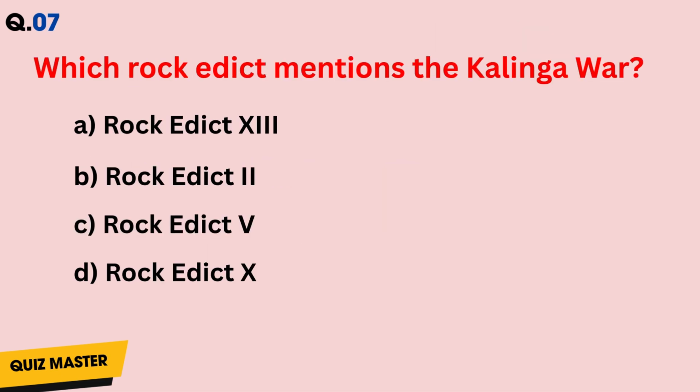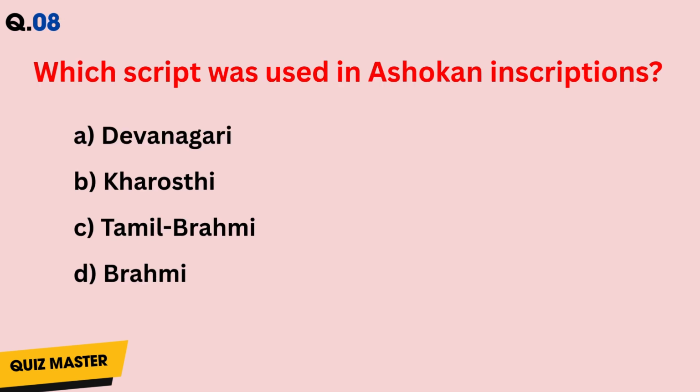Question number 7. Which rock edict mentions the Kalinga War? Answer is A. Question number 8. Which script was used in Ashokan inscriptions? Answer is D.